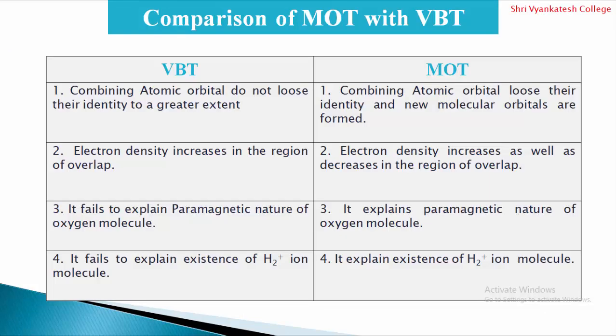Now we will see the comparison between molecular orbital theory and valence bond theory. In valence bond theory, the combining atomic orbitals do not lose their identity to a greater extent, and according to MOT, the combining atomic orbitals lose their identity and new molecular orbitals are formed. Second, in VBT electron density increases in the region of overlap, while in MOT electron density increases as well as decreases in the region of overlap. VBT fails to explain the paramagnetic nature of oxygen molecules, but MOT explains the paramagnetic nature of oxygen molecules.